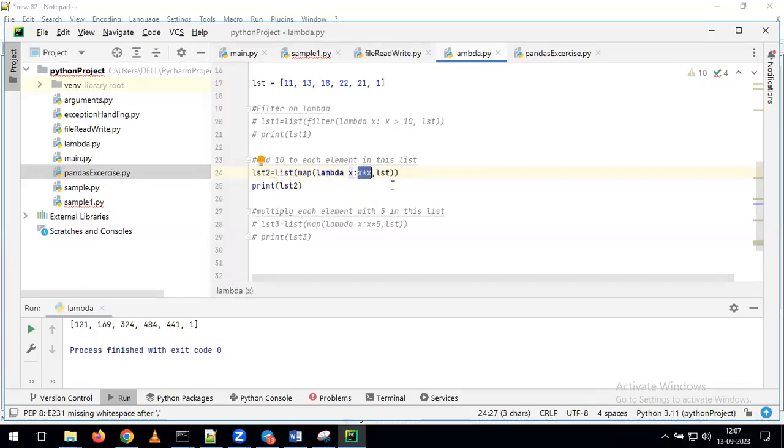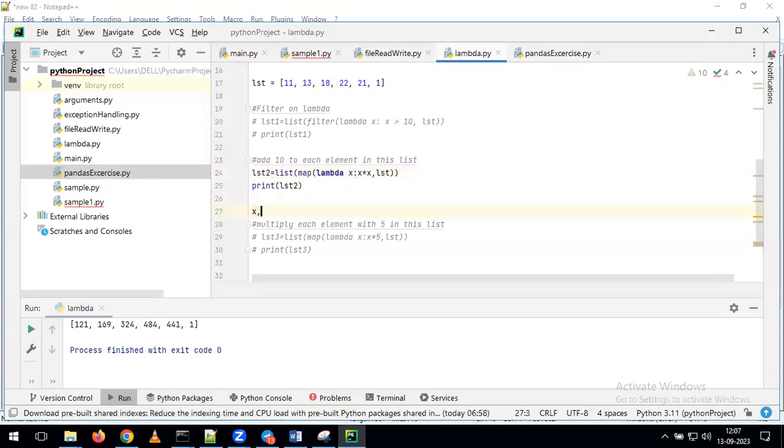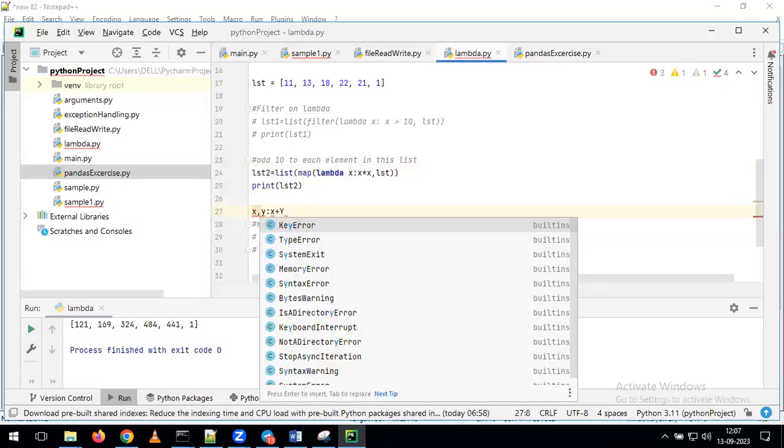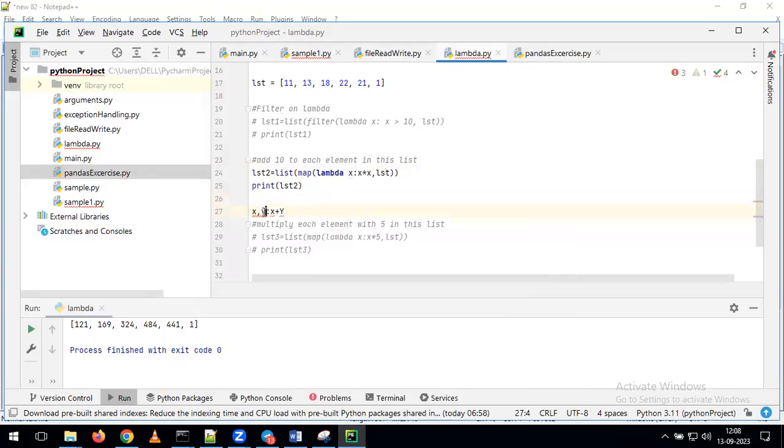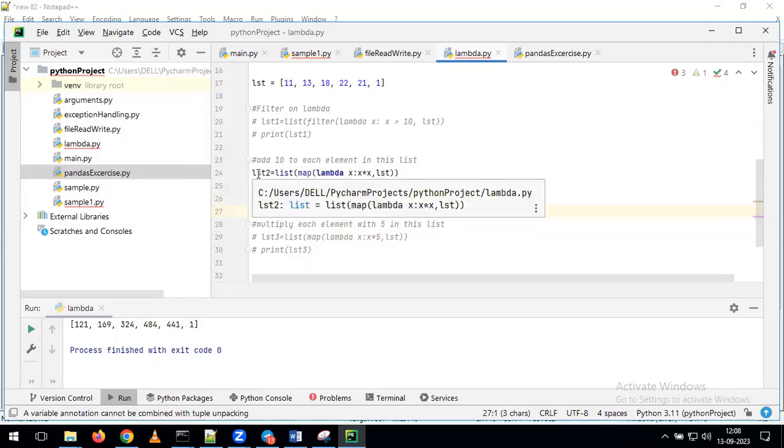Like that, for each and every operation, we are assigning that result to a particular variable. For that reason, we are giving x with a colon. Then we specify what operation you want to perform. For example, if you want to do the addition, what we have to do is give x comma y. Then we give x plus y. Indirectly, it is going to perform the addition operation on top of these two variables. Whatever result we get, that result is stored on top of your particular element, whatever element we are giving as part of the assignment.